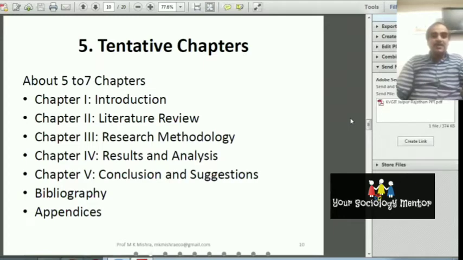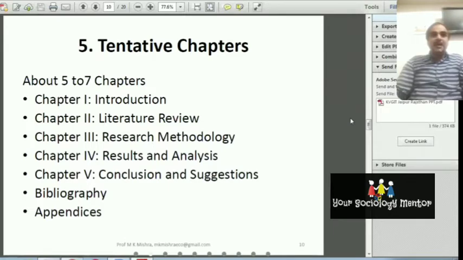For ICSSR, UGC, IMF, World Bank, all those levels, you should write 5 to 7 chapters. That is okay. So your chapters should be: chapter first introduction, chapter second literature review, chapter third research methodology, chapter fourth result and discussion, chapter five conclusion and suggestion.